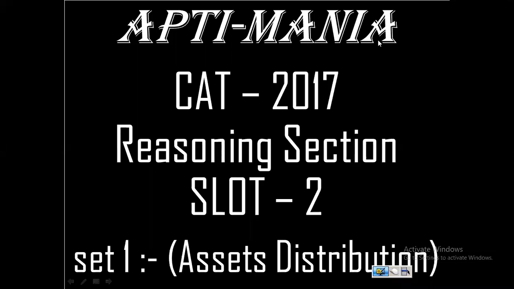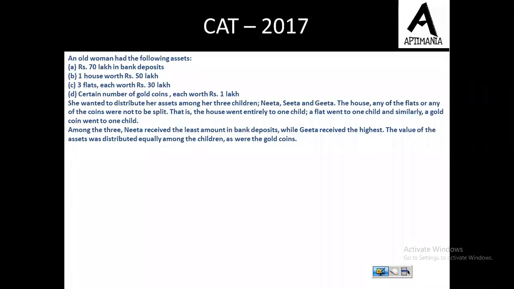Hello, I'm Abhishek. In this video, we are going to discuss set 1 of the reasoning section of CAT 2017 slot 2 paper. So the question is, an old woman had the following assets: rupees 70 in the form of bank deposit,